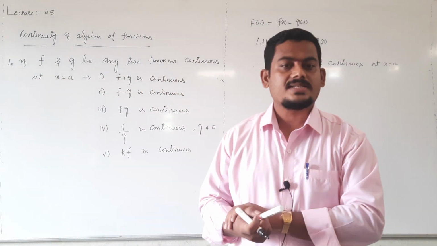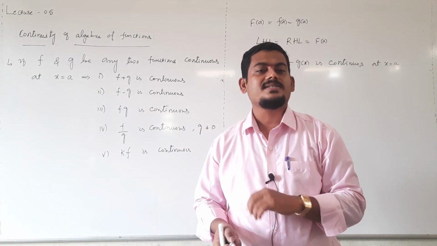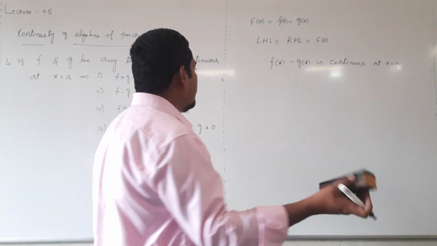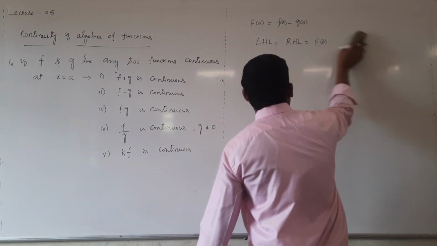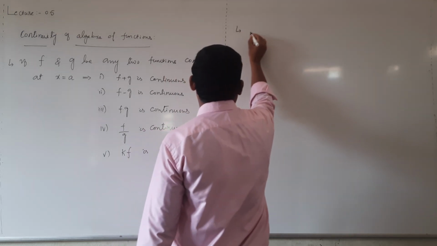Means if algebra is continuous, then f and g need not be continuous. The converse is not true. Take it as one point.